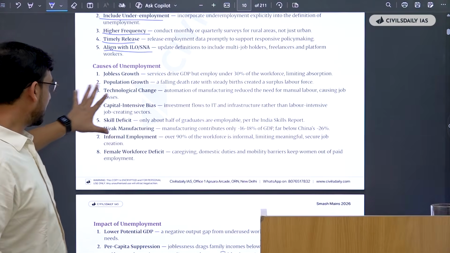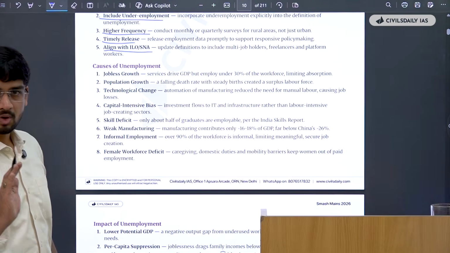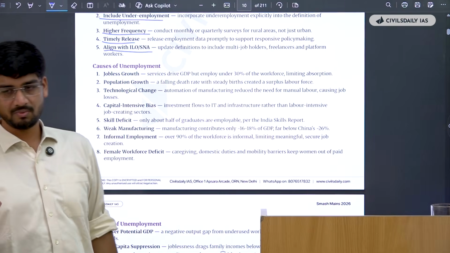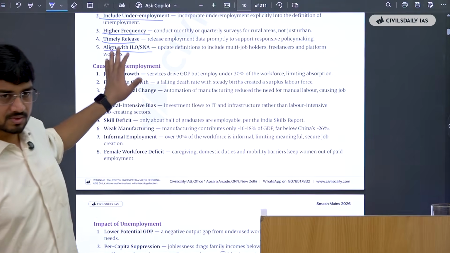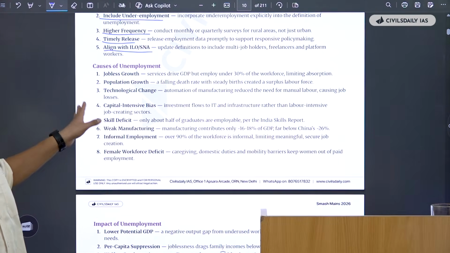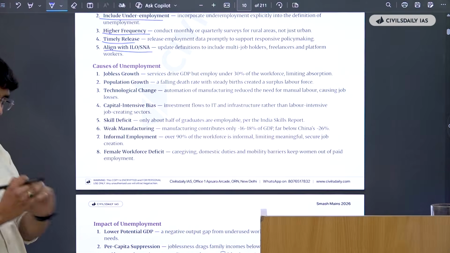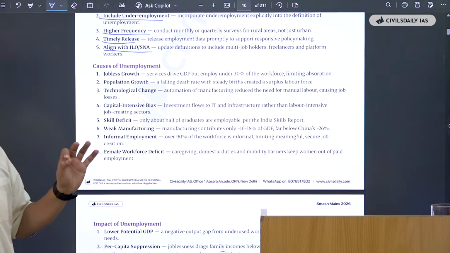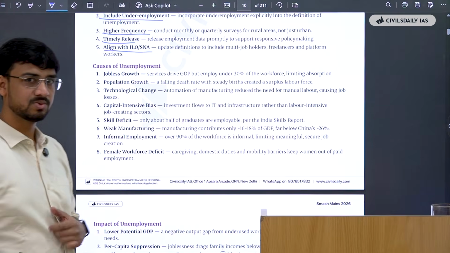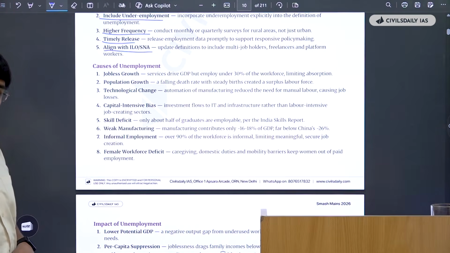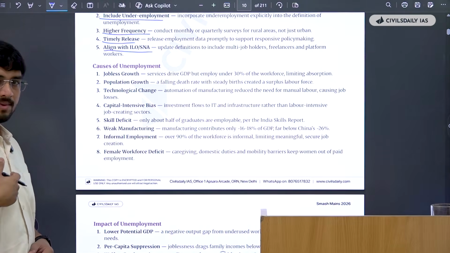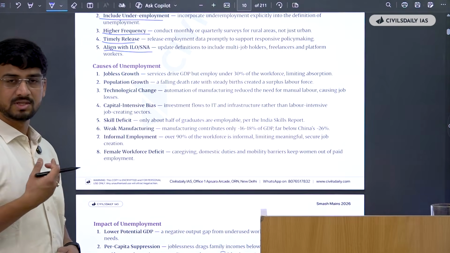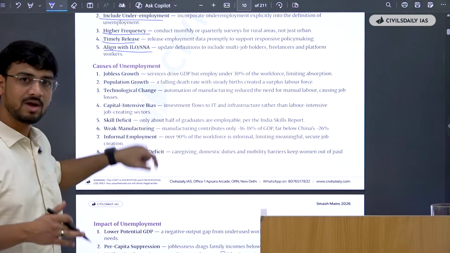Now here again you have 8 crisp points on what the causes of unemployment are. Always, on unemployment there is most likely one question, on inflation or unemployment is always there. So even if you were to somehow rote learn these 8 points and reproduce 6 of them, that will be done for you. Your answer is done. You have written an excellent answer if you can write 6 crisp points under the causes of unemployment head. So use these notes in this way. Use them to directly rote learn for your own sake, to develop an understanding. Instead of running after big texts, 200 pages just on unemployment, use these to make your life easier.